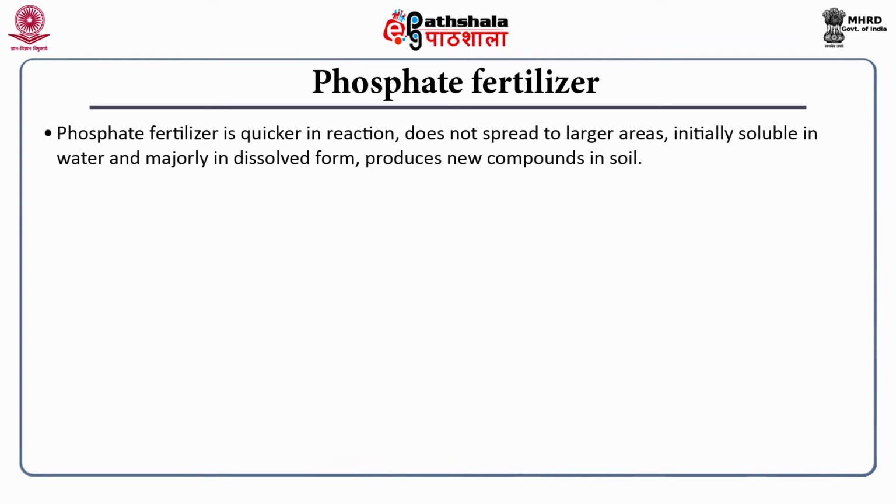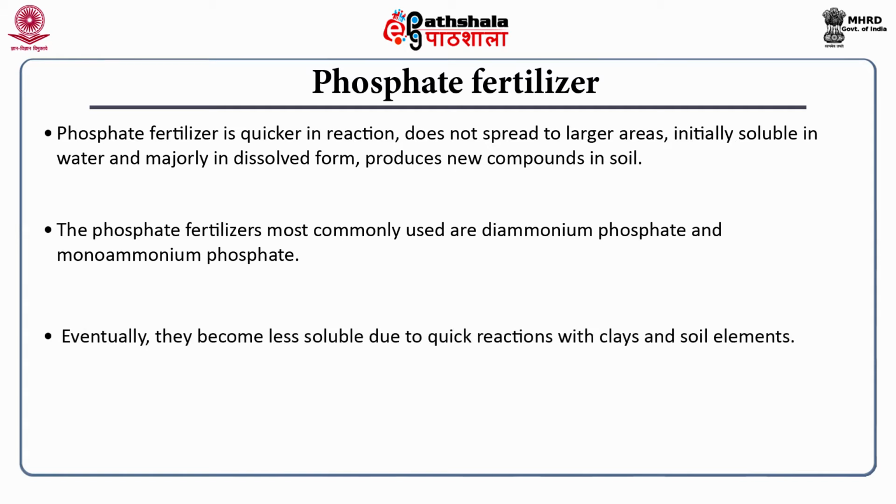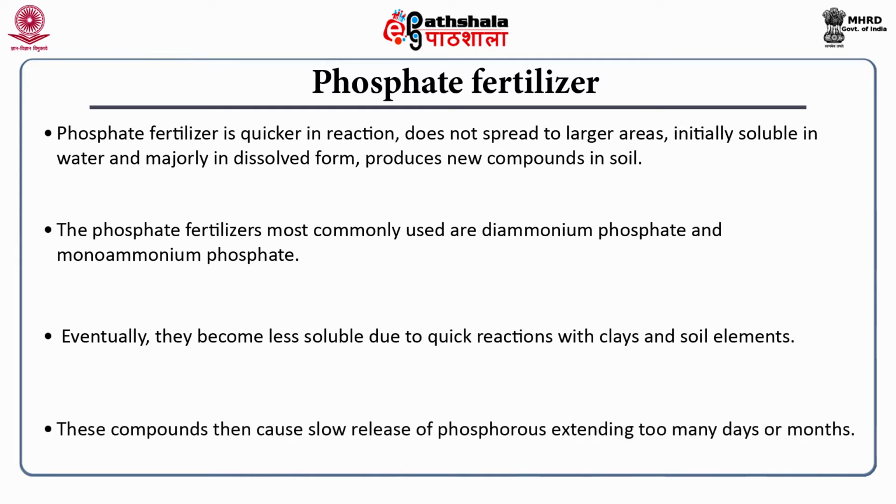Let me come to the phosphate fertilizers. Phosphate fertilizer is quicker in reaction, doesn't spread to larger areas, is initially soluble in water and majorly in dissolved form, and produces new compounds in soil. The phosphate fertilizers most commonly used are diammonium phosphate and monoammonium phosphate. Eventually, they become less soluble due to quick reactions with clays and soil elements. These compounds then cause slow release of phosphorus extending to many days or months.